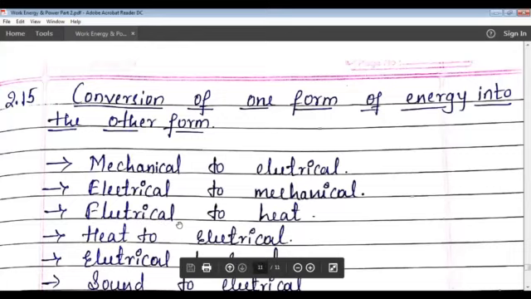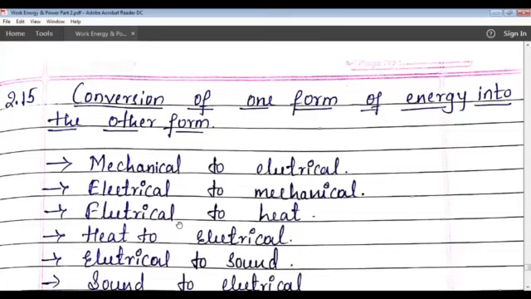Next one, electrical energy to heat energy. In electrical appliances, we know that we have some appliances like heater, geyser, toaster. Here what happens?